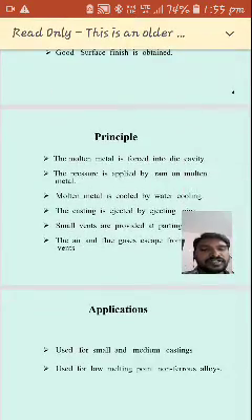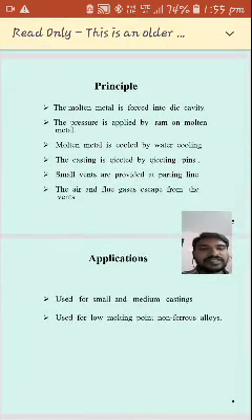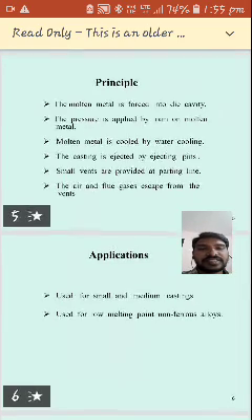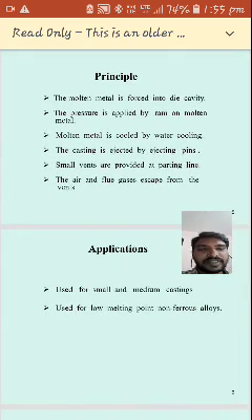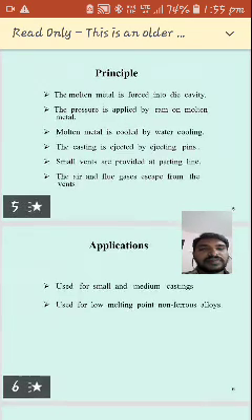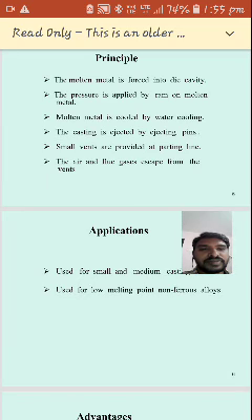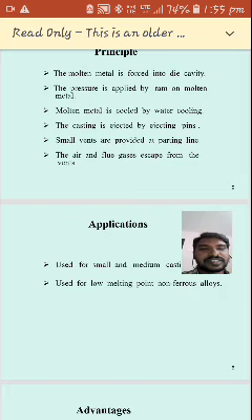See what principles are involved in the die casting method. Here molten metal is forced into the die cavity. The pressure is applied by a ram on the molten metal. The molten metal is cooled by water cooling. The casting is then ejected by ejecting pins.